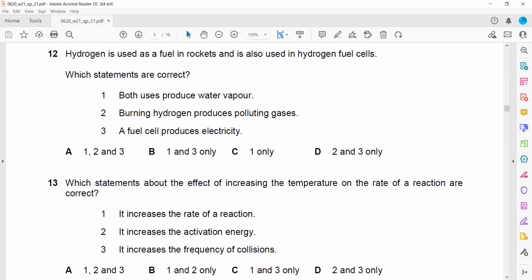Question 12. Hydrogen is used as a fuel in rockets and also in fuel cells. Which statements are correct? The first one: both uses produce water. That is true. Whenever we burn hydrogen, it will always produce water. So that is correct.